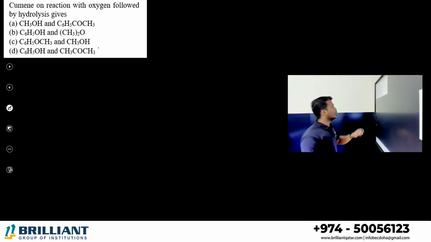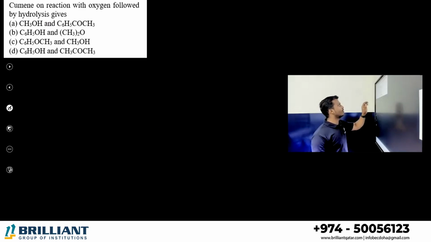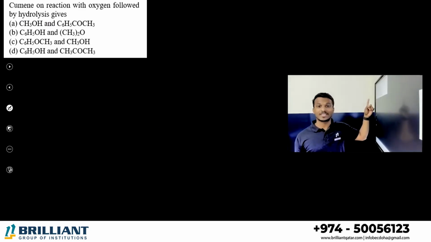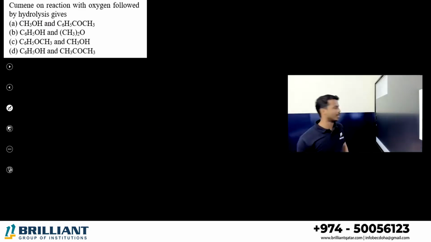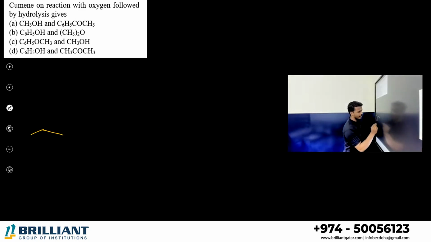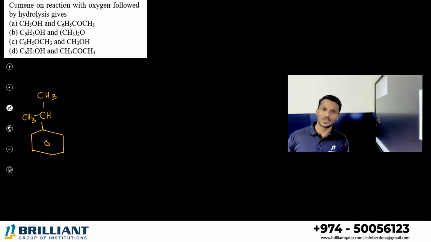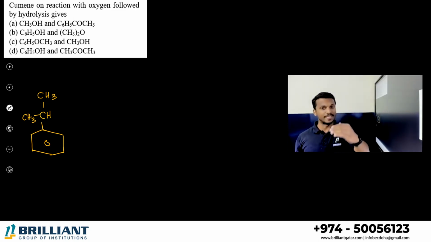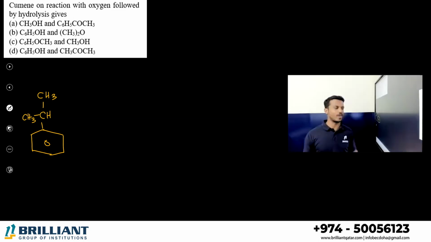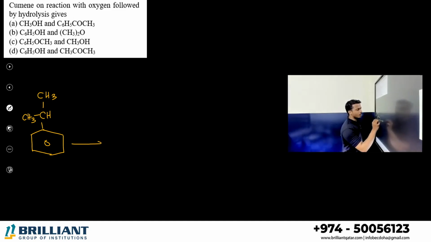Next one. Cumene on reaction with oxygen followed by hydrolysis gives what? This is the last method of preparation of phenol. What is cumene, dear all? Very simple. Cumene means benzene with an isopropyl group. What is an isopropyl group? One CH group connected to two CH3 groups is called isopropyl. So cumene is also known as isopropyl benzene. Now first I am going to add oxygen.